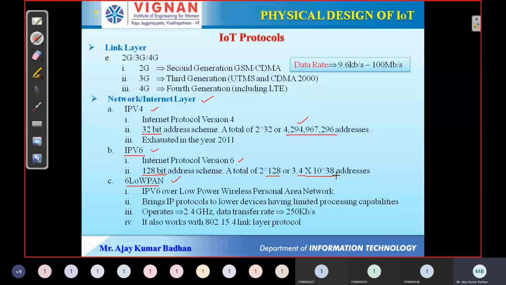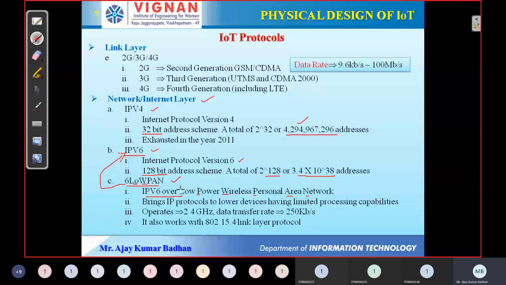Okay, next we have something called 6LoWPAN. Generally we call it LoWPAN, but we have an abbreviation for this. 6 is related to IPv6. LO means low power, W means wireless, personal area network. Low power, wireless, personal area network. It is purely based on IPv6.